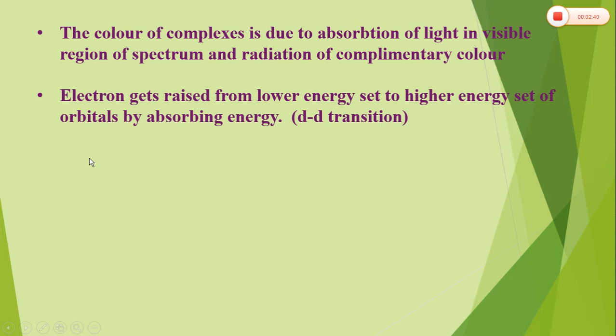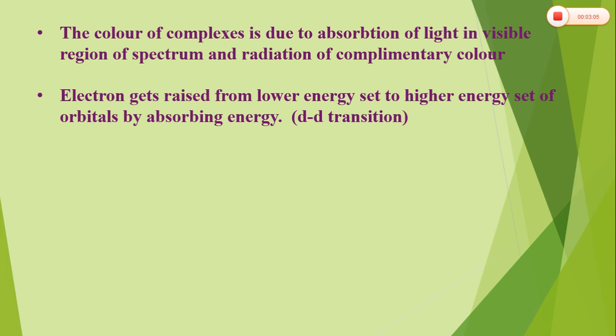We know that in these metal complexes, the degeneracy of d orbitals of the metal ion is removed. We have two sets of orbitals, one having lower energy and the other having higher energy. So what happens when the light is falling on these electrons? The electrons absorb energy from the light falling on them.